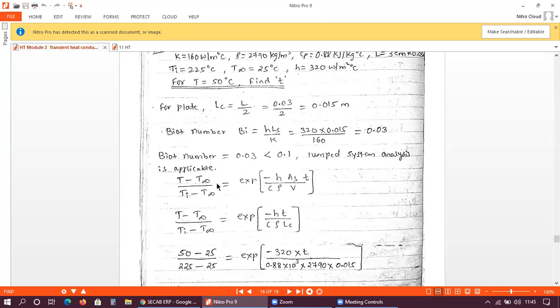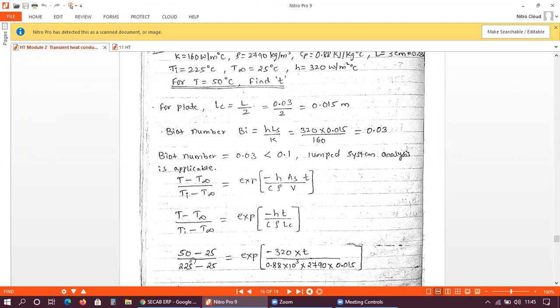Now I am going to write the equation for temperature distribution. This is the equation for temperature distribution. T minus T infinity divided by Ti minus T infinity is equal to e raised to minus hAt divided by rho Vc. Here this A and V I am going to replace by 1 by Lc, because the characteristic length is the ratio of volume to area. So A by V is nothing but 1 by Lc. So I have rewritten it.